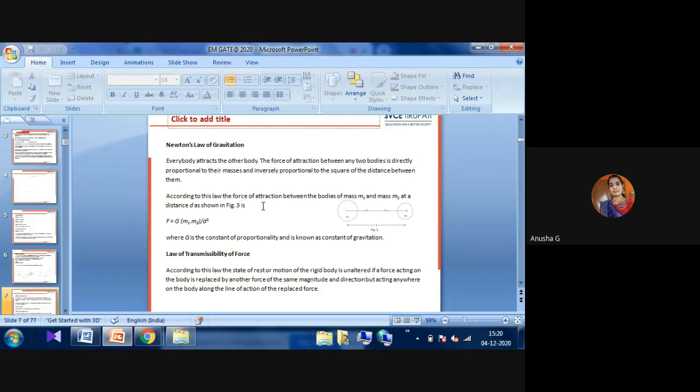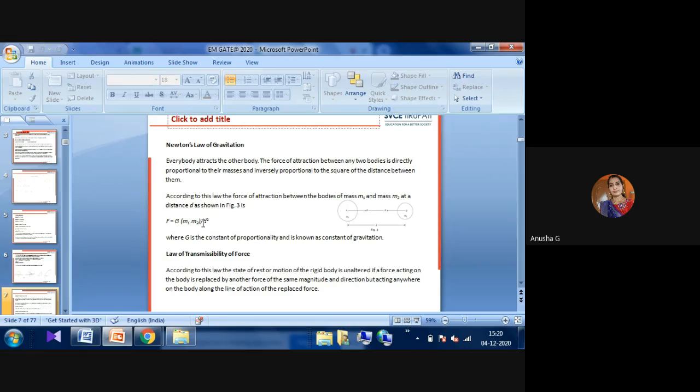According to this law, the force of attraction between the bodies of masses M1 and M2 at a distance of d is given by the equation of Newton's law of gravitation. F equals G into M1 M2 by d square, where G is the constant of proportionality, known as the constant of gravitation. F equals G into M1 M2 by d square. This is the main Newton's law of gravitation.